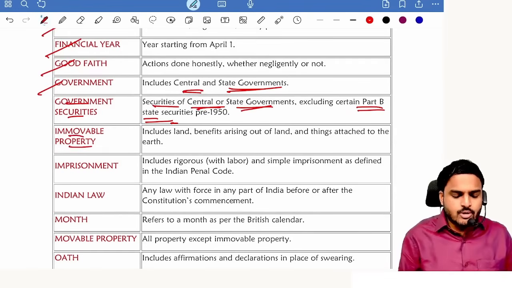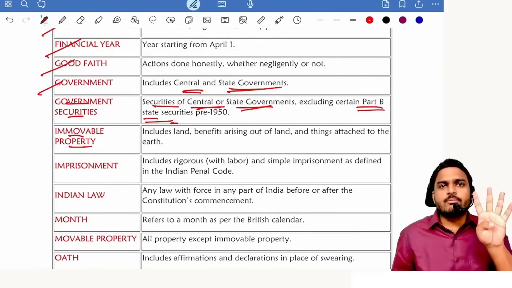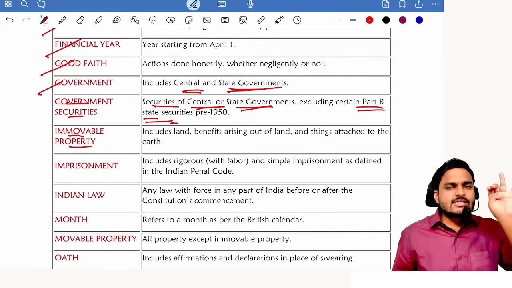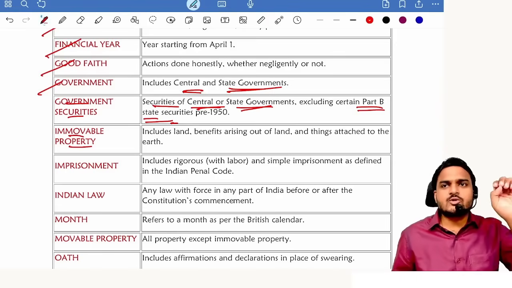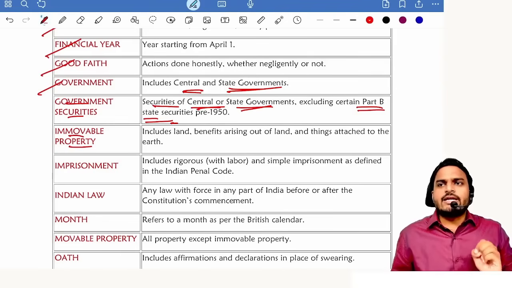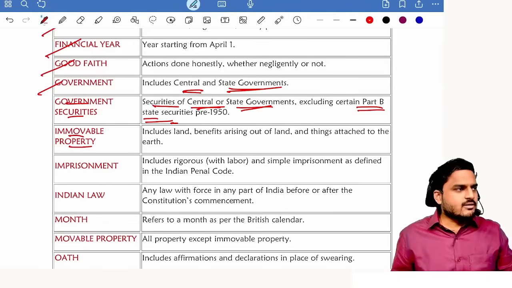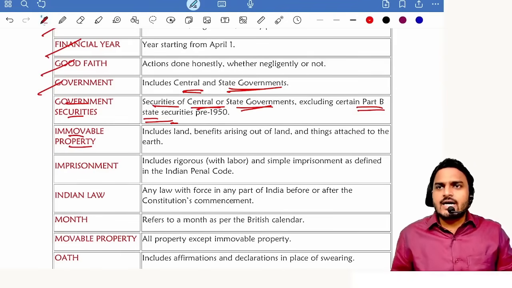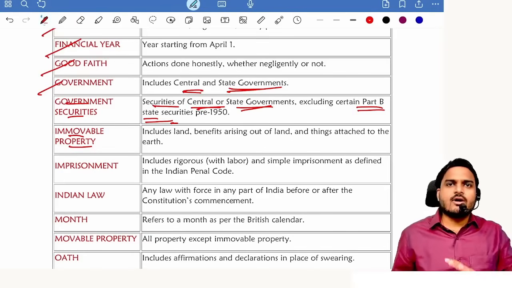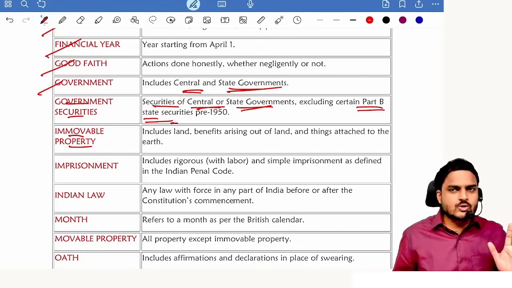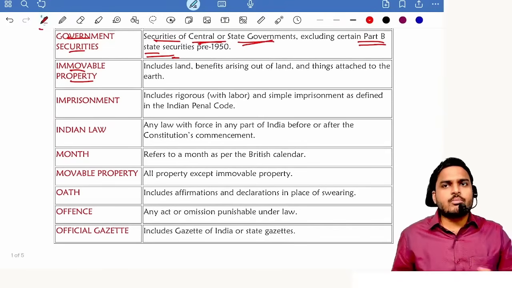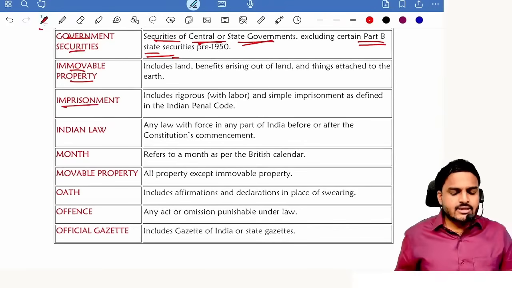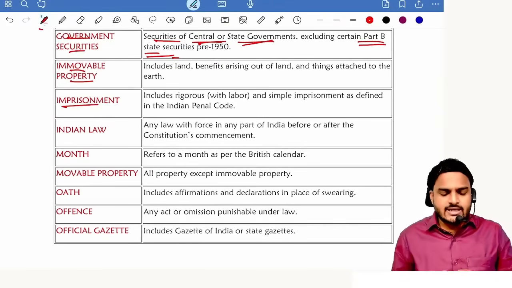Next one, immovable property. 4 things you have to remember. Land, benefits arising from land, things attached to the land. Next one, permanently fastened to the earth. So right to catch fish. Next one, crops until harvested. All this comes under immovable properties only. But timber, wood will not come under immovable property. Imprisonment, it may be simple, it may be rigorous.